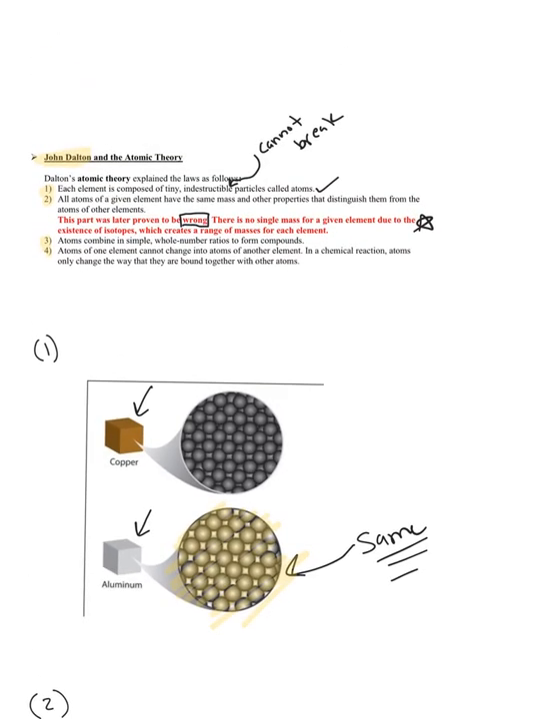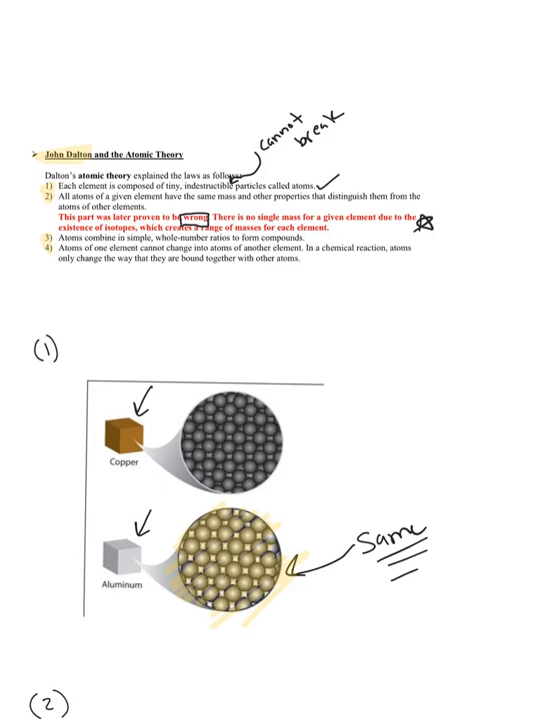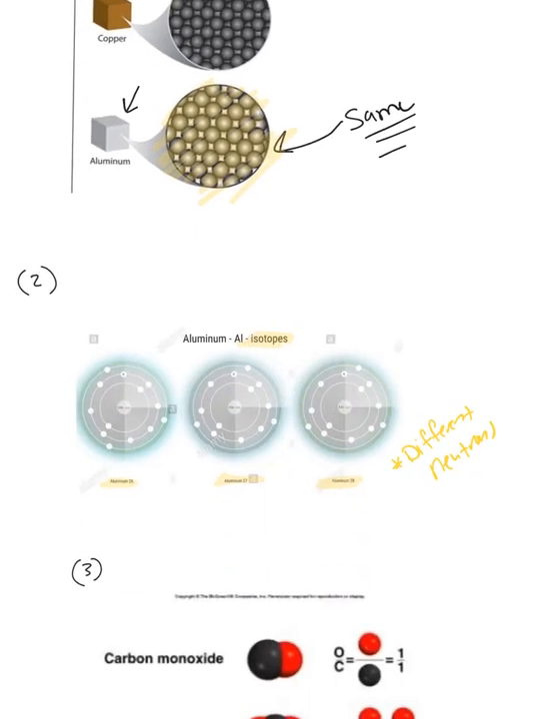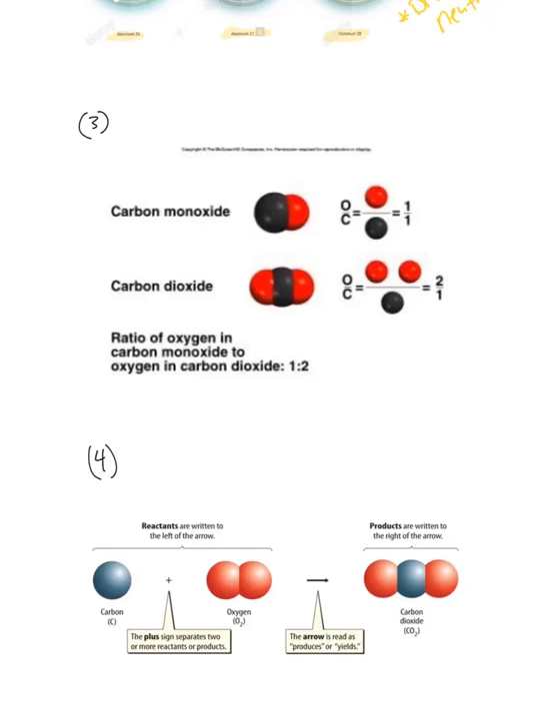Atoms combine in simple whole number ratios to form compounds. We spent lots of time studying this. Look at number 3. All right, here's carbon dioxide and carbon monoxide. Carbon monoxide is CO and carbon dioxide is CO2. So you can see that when they combine, they form ratios of simple numbers. You see these simple numbers? 1 to 1, 2 to 1. Okay, this means I have 2 oxygen and 1 carbon. This means I have 1 oxygen and 1 carbon. This is the simple whole number ratios.